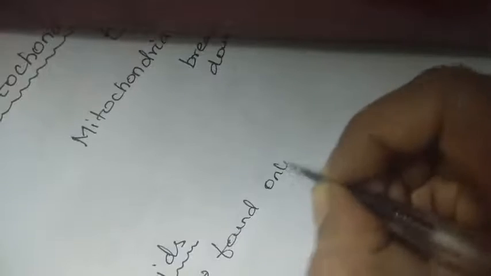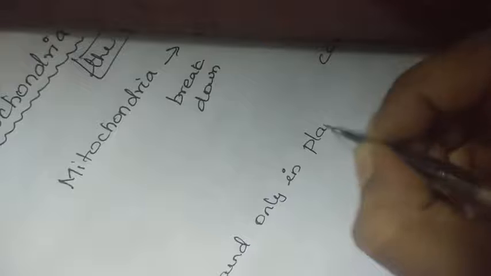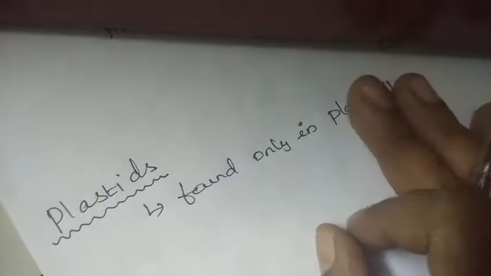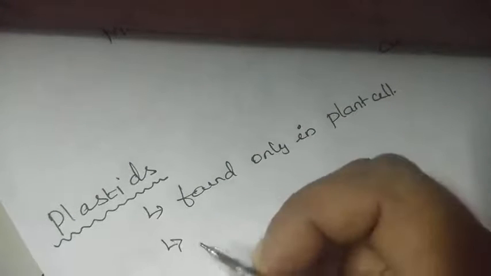Next, we are going to see the next important organelle, plastids. Plastids are found only in plant cells. They are not found in animal cells. They contain pigments. Pigments means like a coloring agent.